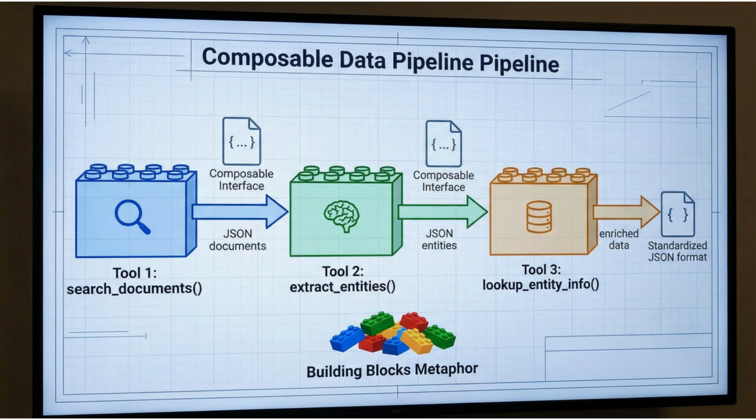Tool composition enables complex workflows. Advanced agents chain multiple tools together, using the output of one tool as the input to another. Search documents, then extract entities, then look up entity information. For this to work, tools must have composable interfaces, standardized input and output formats, typically JSON. Design your tools with composition in mind from the start.